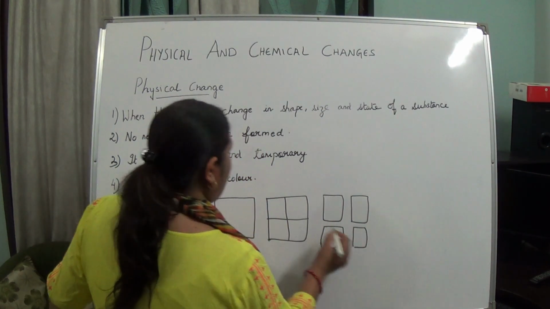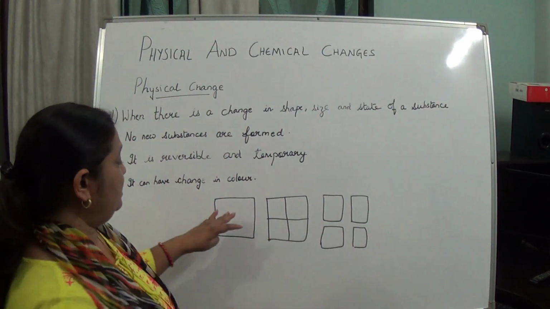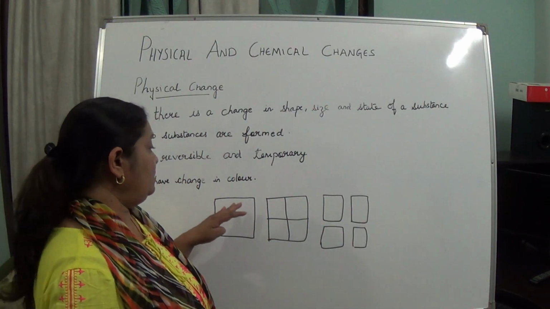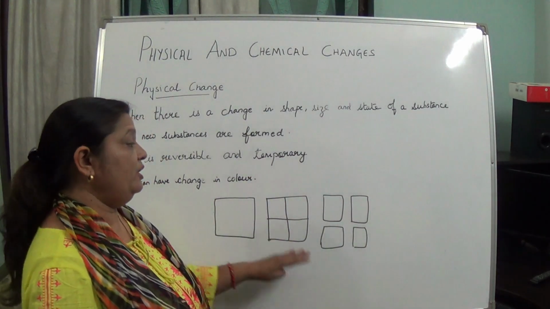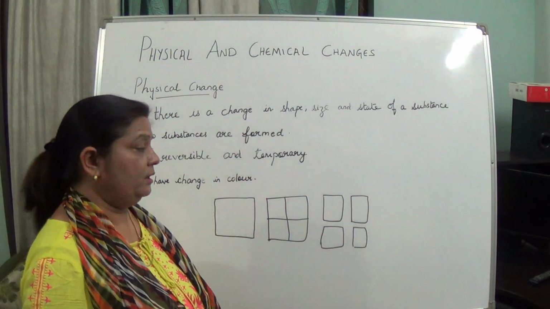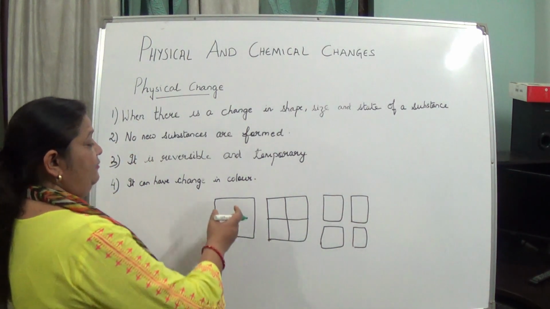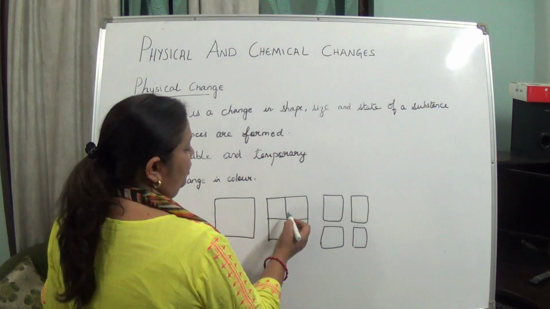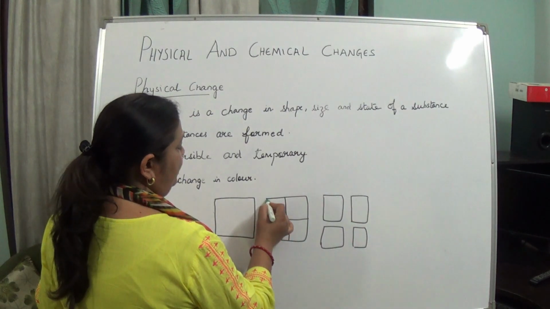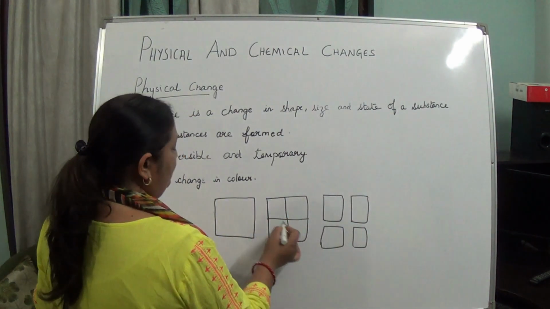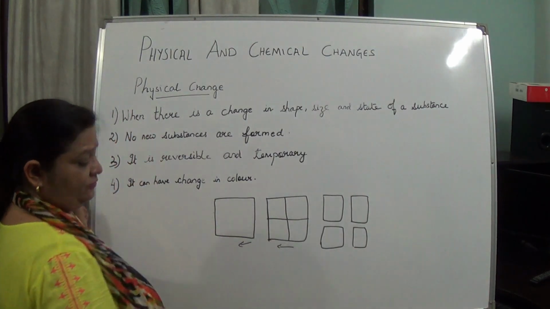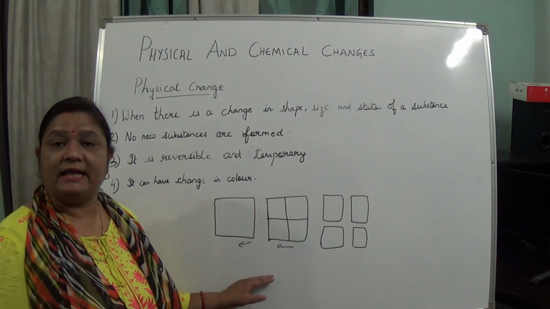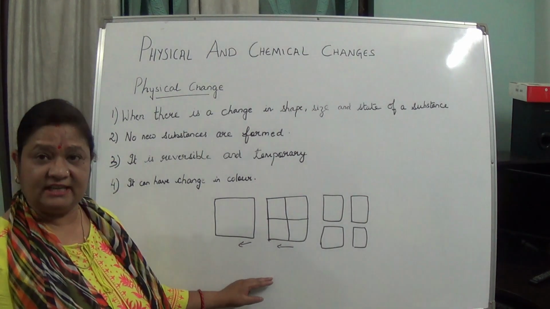Now, what you are doing? Can you get back this? Nothing has happened. No constituent has been changed. What materials have been used in the paper? It is still there, isn't it? Only what you have done, you have torn it. But if you want this paper again, just join it. And when you join all these 4, you will get back this paper. So what type of change can we say this is? A physical change.